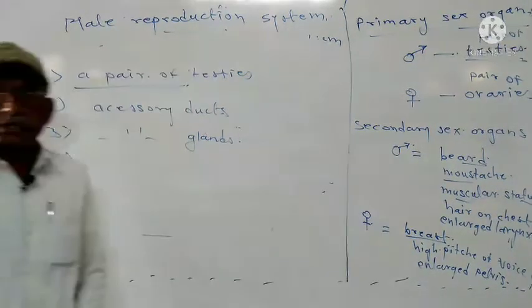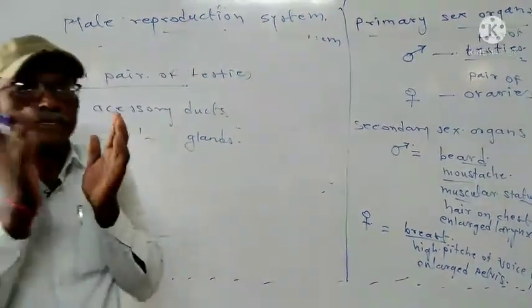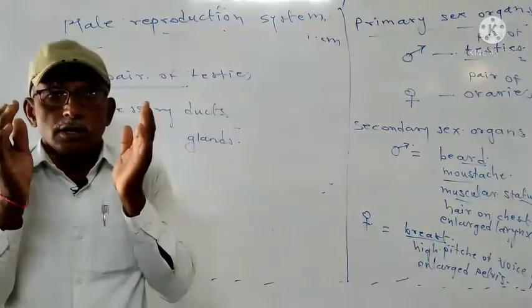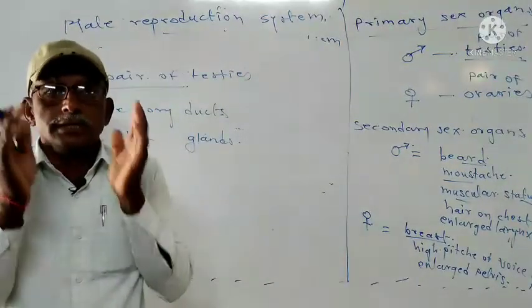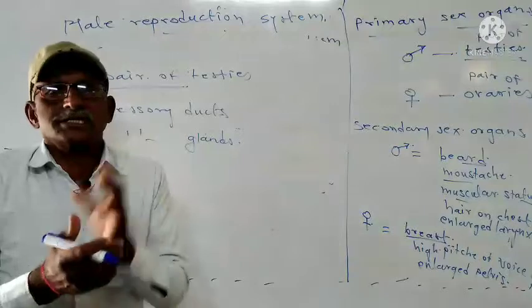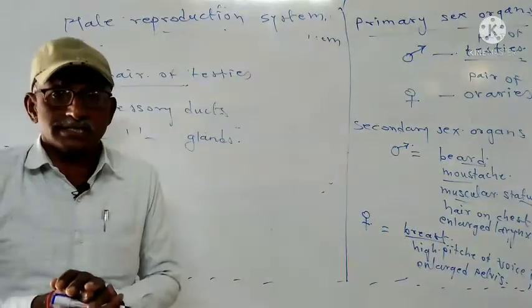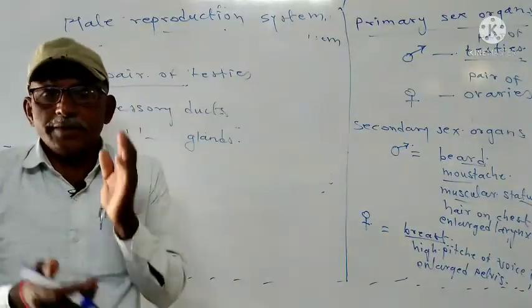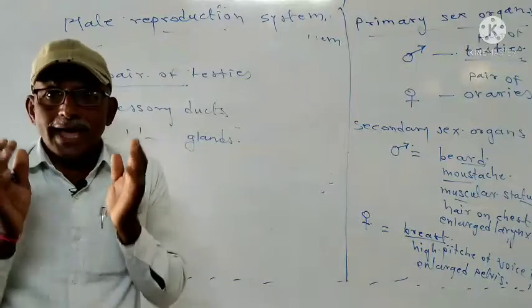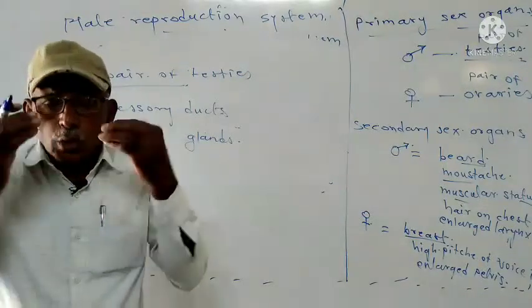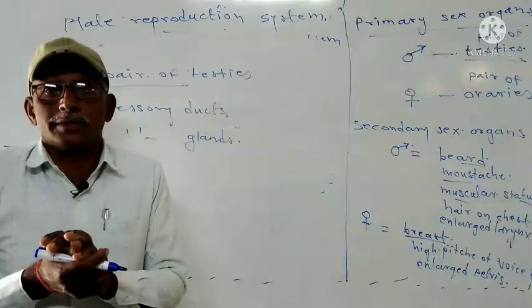These testes are present in a bag-like or sac-like structure, which is present between the two thighs, in the lower region of our abdomen.